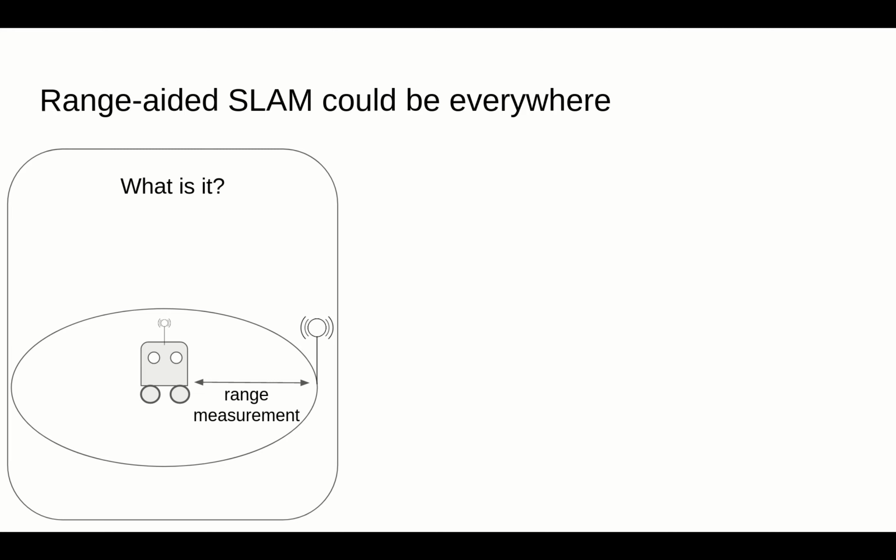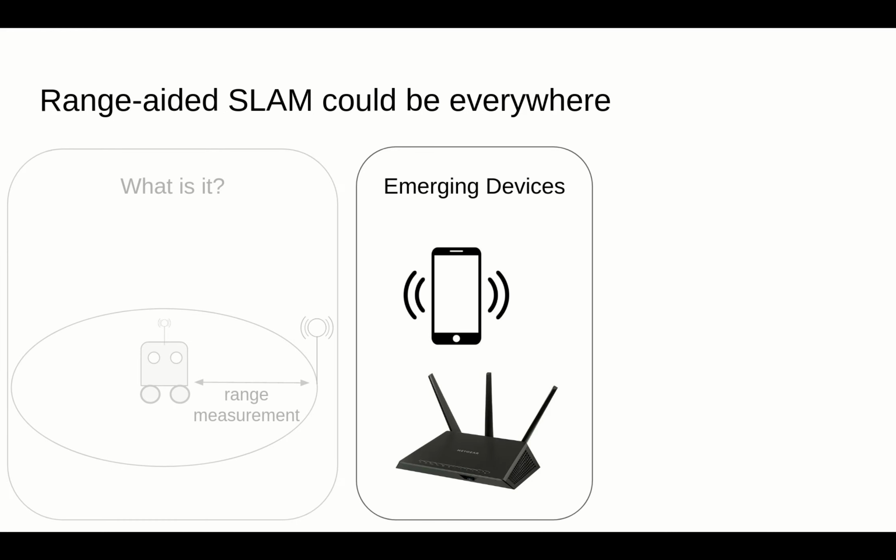Let's consider pose graph SLAM, in which we have variables that are either poses or landmarks, and measurements are relative rigid transformations between variables. Range-aided SLAM is the extension of pose graph SLAM to include range measurements, that is, point-to-point distance measurements between variables. One reason for the potential of range-aided SLAM are the ranging capabilities in everyday devices.